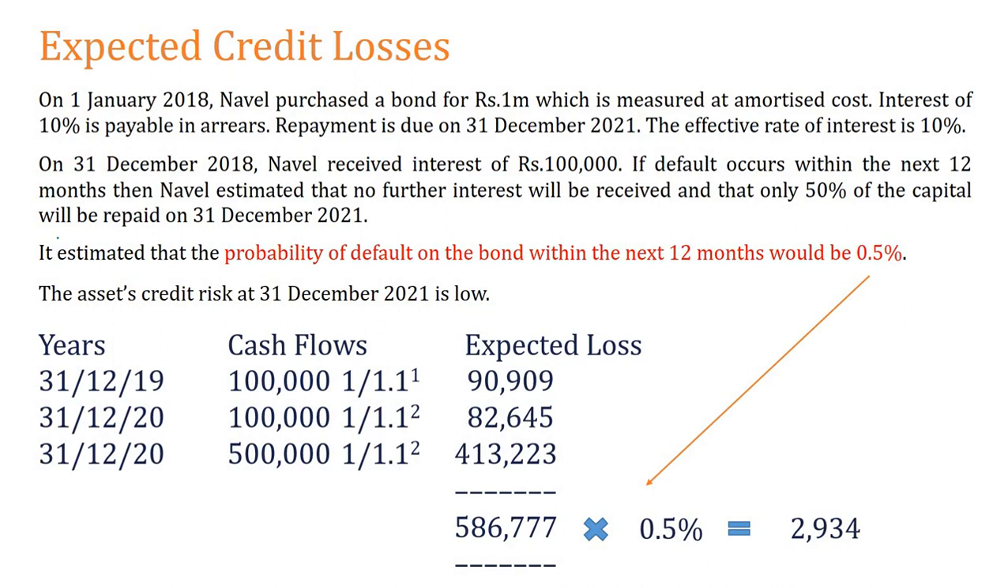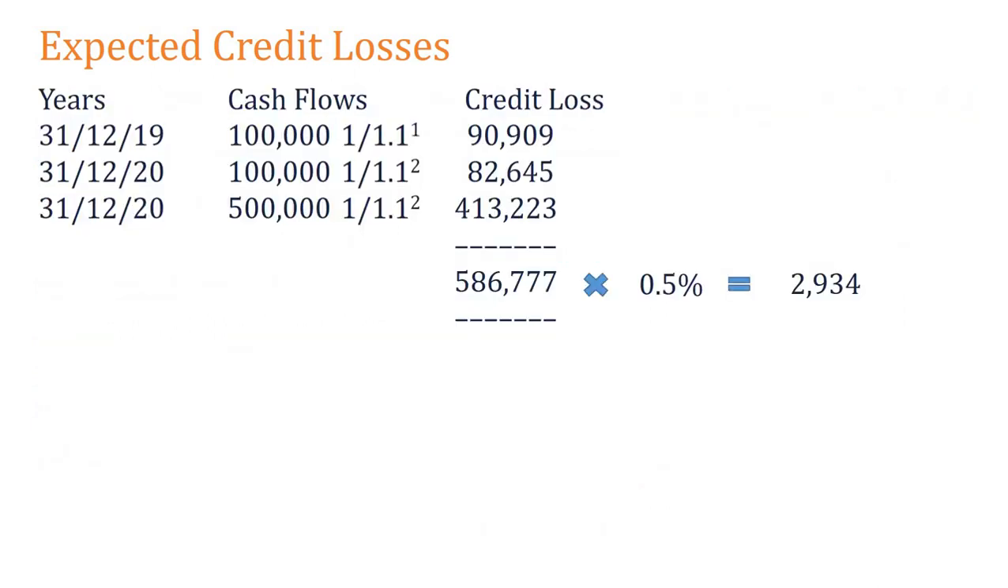Understood? What should I do? I am taking the contractual cash flows. I am taking the actual expected cash flows. That difference I am discounting using the original effective interest rate. And I should apply the probability of having this kind of a situation. Understood? That is what we call expected credit loss.